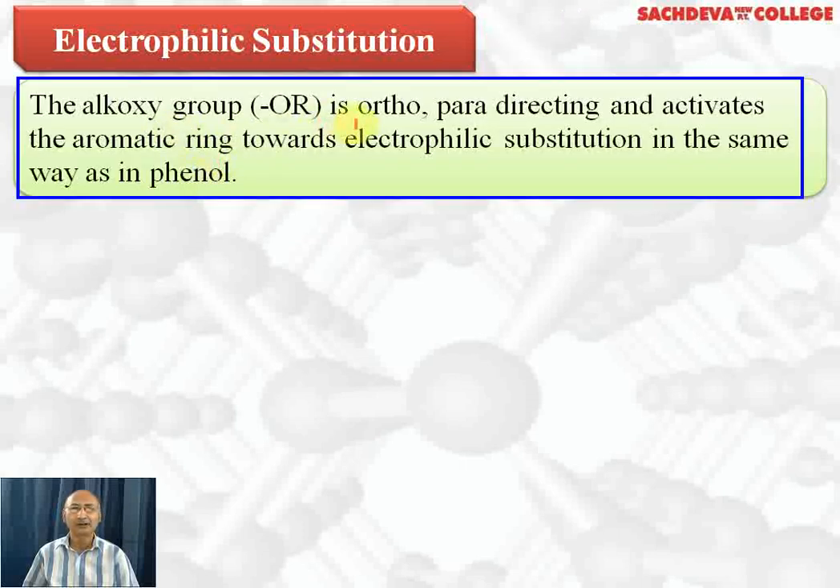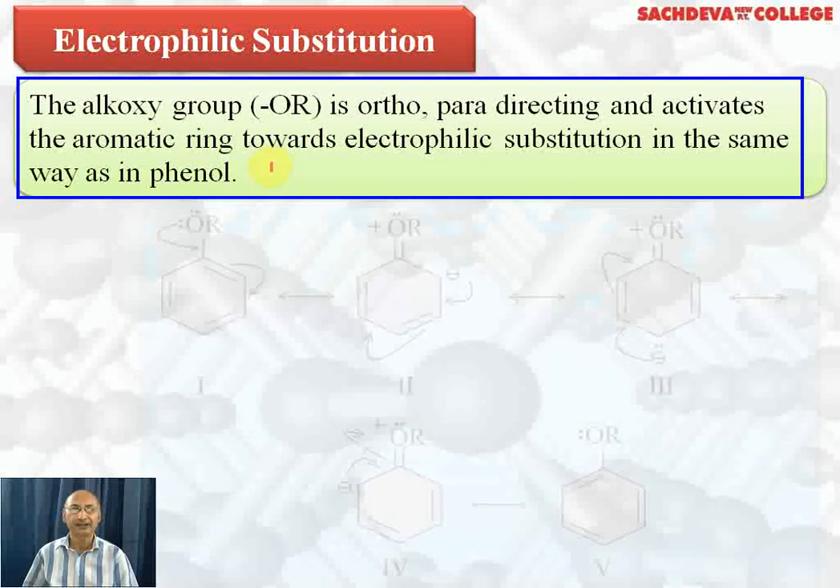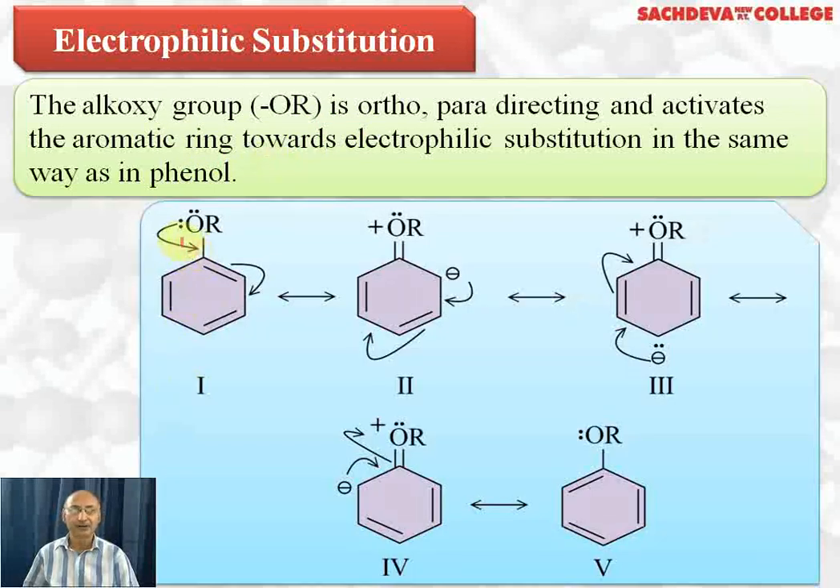OR group is ortho and para directing because it is electron releasing group. So it activates aromatic ring towards electrophilic substitution reaction in the same way as phenol. Here we have got OR. A lone pair on oxygen takes part in double bond formation. Oxygen acquires positive charge. This pair of electrons shifts to ortho position. So we get negative charge at ortho position.